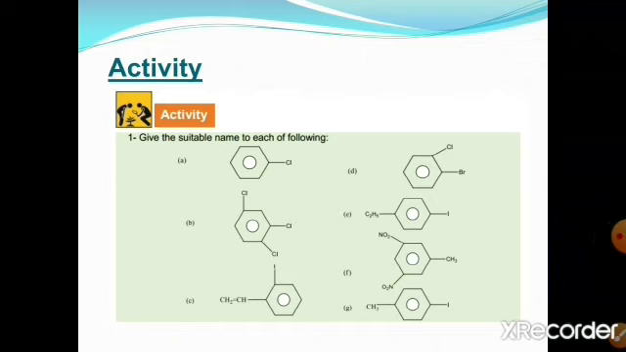In option F, there is a toluene. If a CH3 group is present on the benzene ring, its name is toluene. At positions 3 and 5, 2 nitro groups are present. So its name is 3,5-dinitrotoluene. And in option G, there is also a toluene. One CH3 group is present on the benzene ring, so we take the parent as toluene. At the 4th position, iodine is present, so its name is 4-iodotoluene, also called para-iodotoluene.